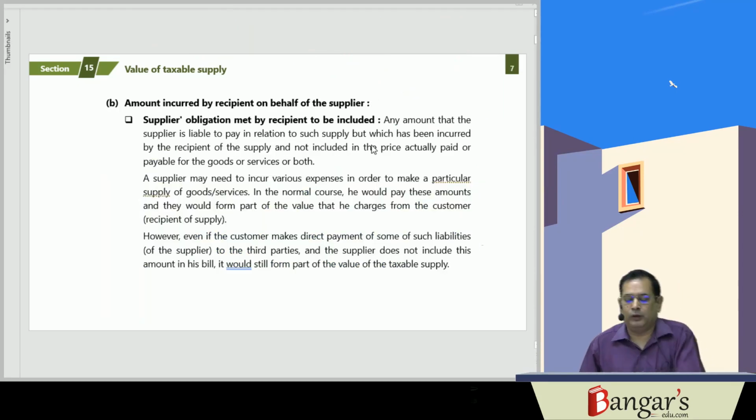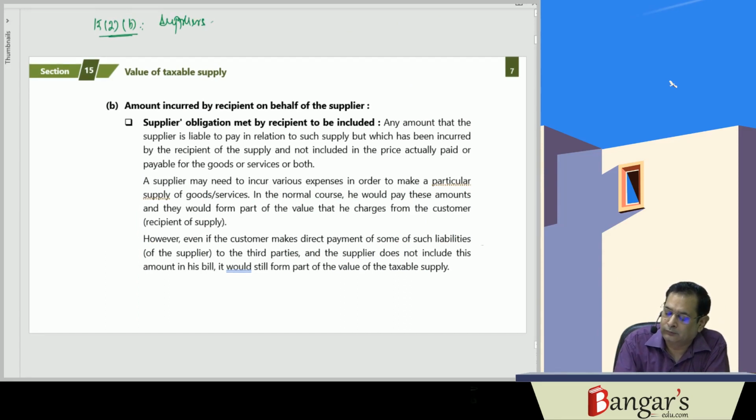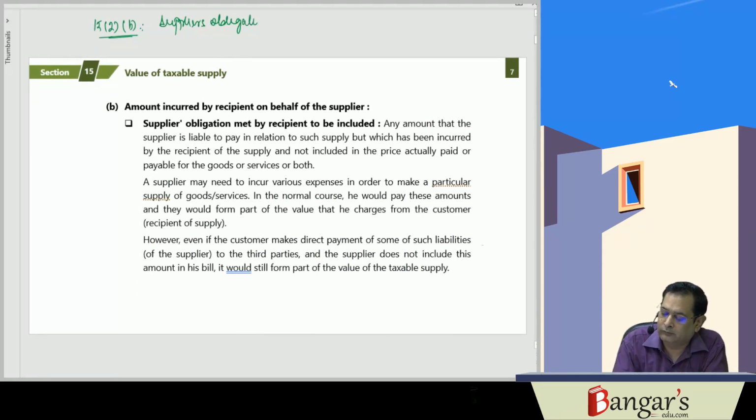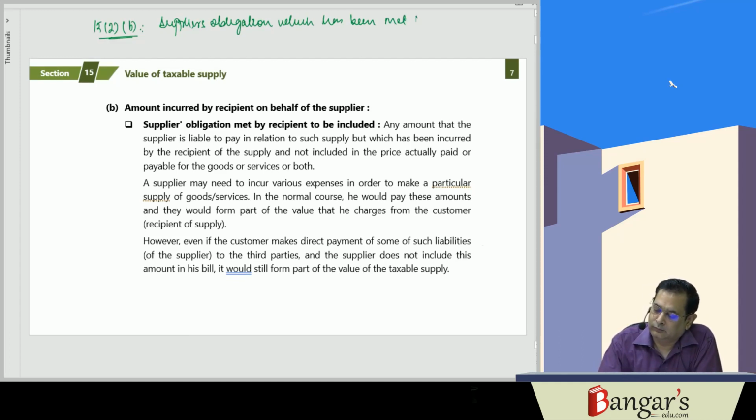Then 15(2)(b) is what? Supplier's obligation. Section 15(2)(b), it is providing for what? The supplier's obligation which has been met by the recipient, same shall be included in the value of the taxable supply.